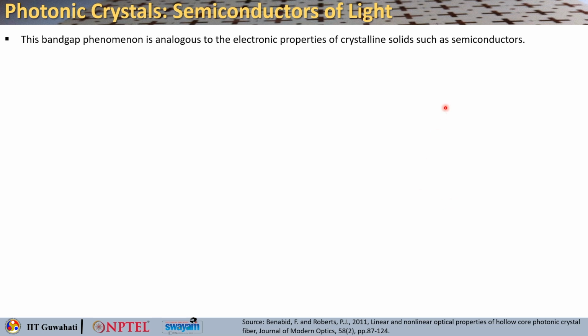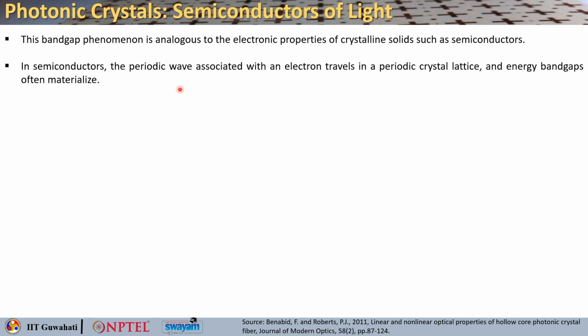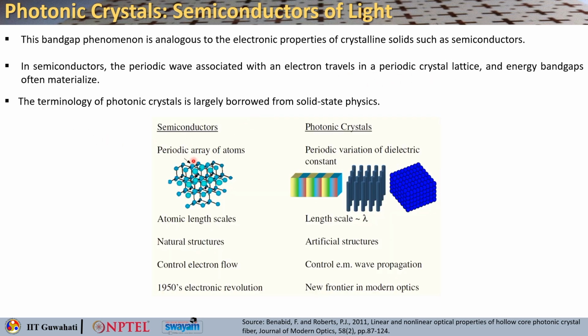This band gap phenomenon sounds very similar to the electromagnetic properties of crystalline solids such as semiconductors. In semiconductors we have seen that the periodic wave associated with an electron can travel in a periodic crystal lattice and you will get an energy band gap. The terminology in photonic crystal literature is largely borrowed from solid state physics. In semiconductors you have a periodic array of atoms, in photonic crystals you have a periodic variation of dielectric constant.